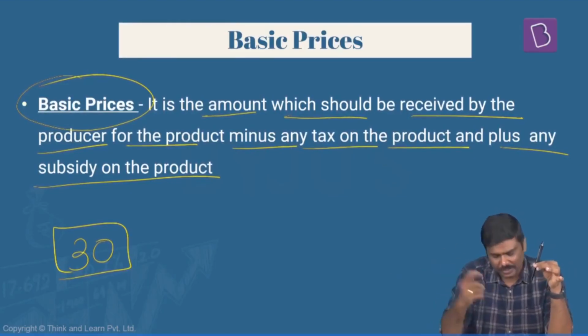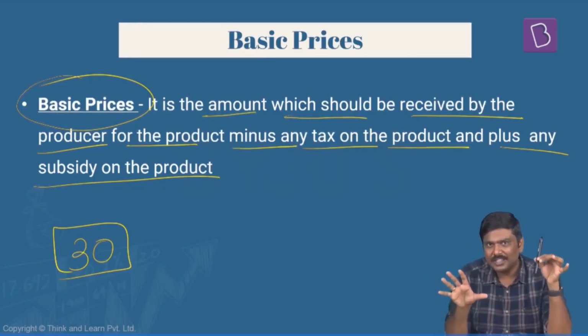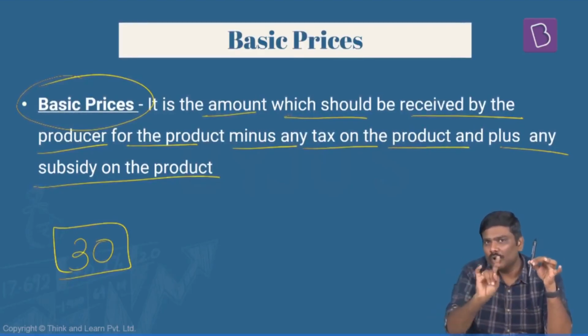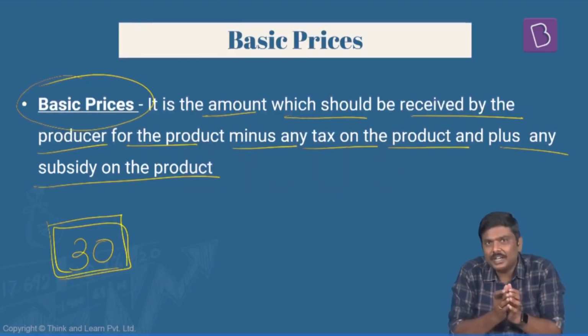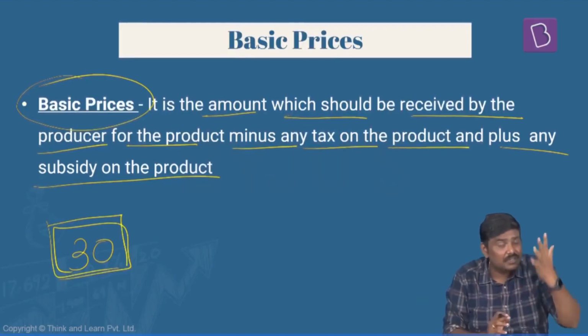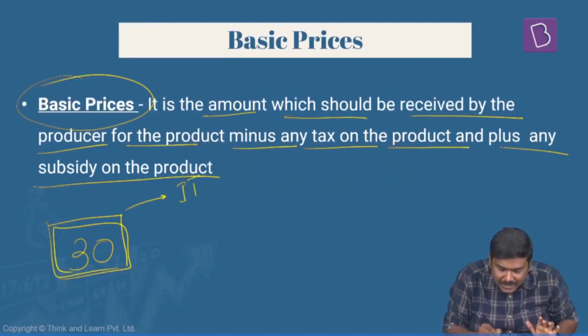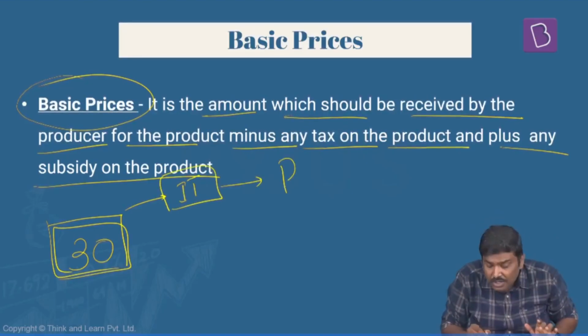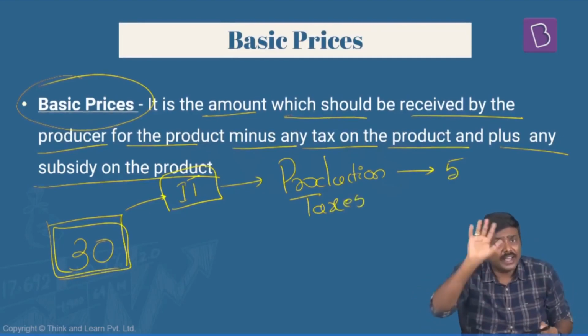Again, don't say, sir, what about profit? Input cost is already inclusive of profit. But what this GDP methodology says is, no, that is not correct. You would not want to get 30. You would want to get more than 30. Why? Follow this very carefully. To manufacture this pen, you would have set up a manufacturing facility. To set up the manufacturing facility, you would have already paid certain indirect taxes. What kind of taxes? Production taxes. Imagine you have paid production taxes worth 5 rupees. What does it mean? Even before you manufacture the pen, you have already paid certain taxes of 5 rupees.